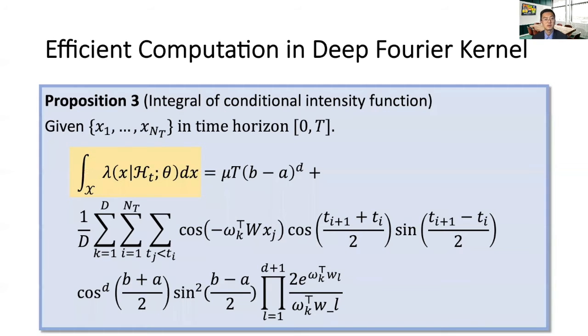Most importantly, as we mentioned before, the detection needs to evaluate the log likelihood function at every time step, which requires computing the integral of the intensity function over the multidimensional marked spatial temporal space. In many existing works, this is carried out by numerical integration techniques. In our setting, this step could be computationally intractable if the structure of the intensity function is not carefully crafted. Now, by taking advantage of the form of the Fourier kernel, the integral can be carried out in closed form.